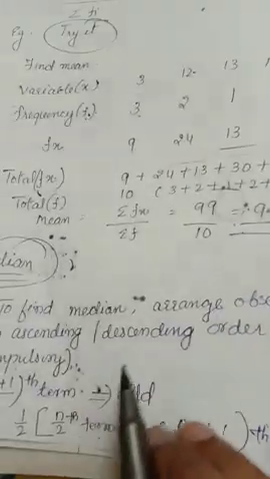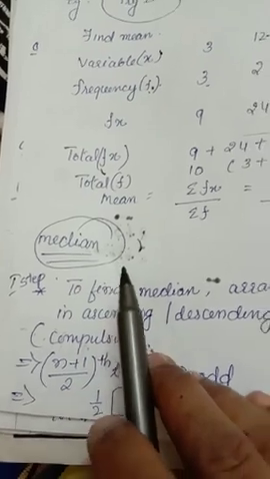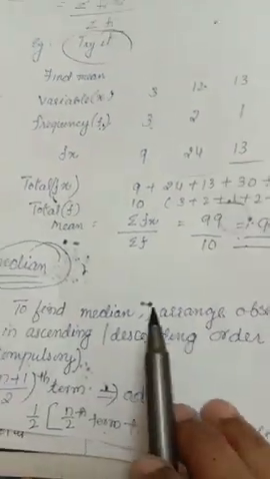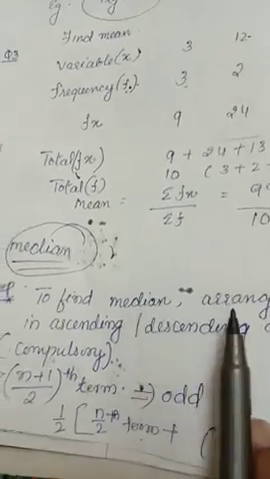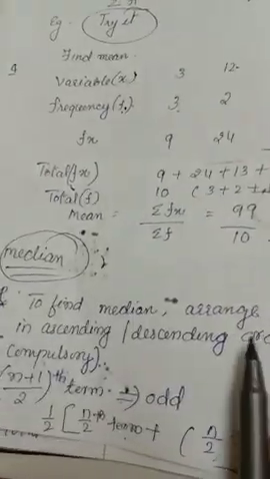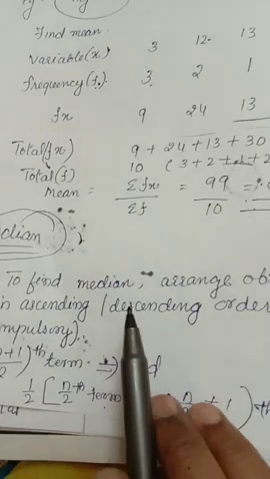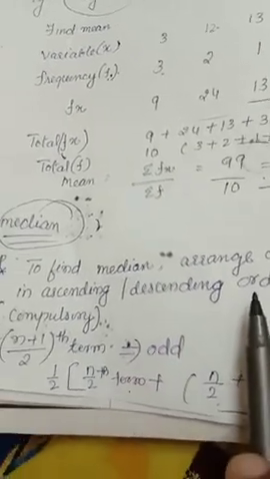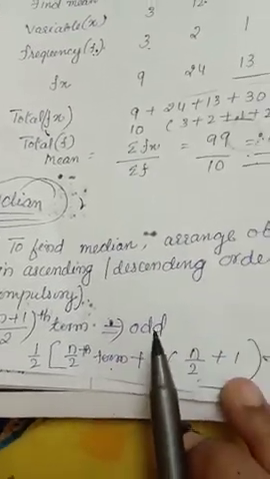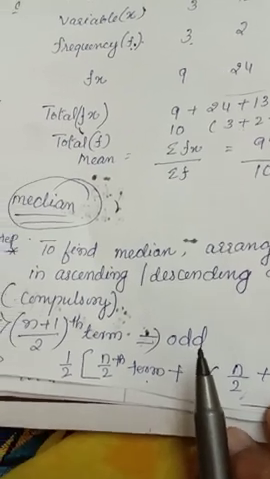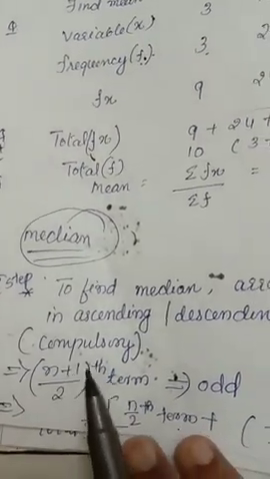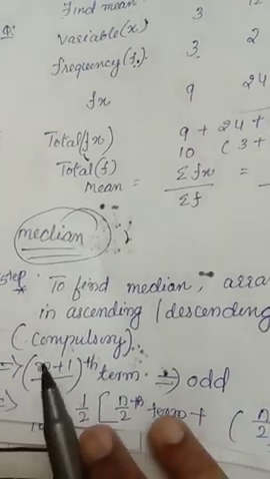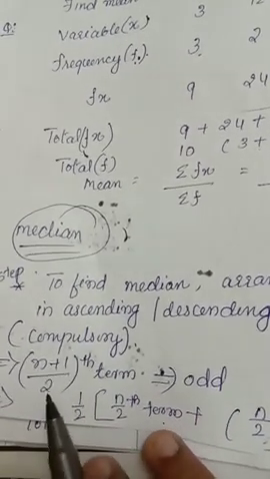Now we will discuss median. What is median? First you arrange the data in ascending or descending order. That is compulsory. After that you check how many data there are. If there is an odd number of data, then you use the formula (n plus 1) by 2 th term, where both n plus 1 have the denominator 2.